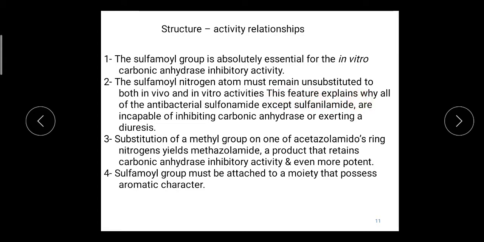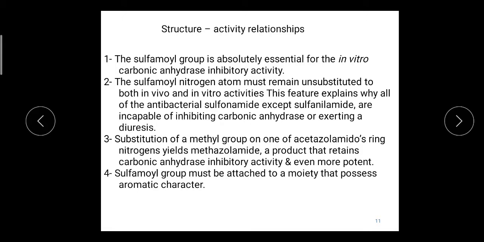Because of that, the antibacterial sulfonamides do not show carbonic anhydrase activity, because the hydrogen of the NH2 group is substituted in those antibacterial drugs, and because of that they do not inhibit the carbonic anhydrase enzyme, except sulfanilamide, because in sulfanilamide the hydrogens are unsubstituted.